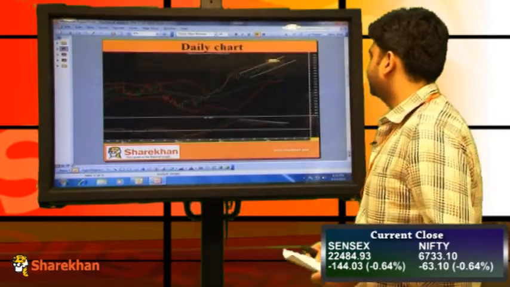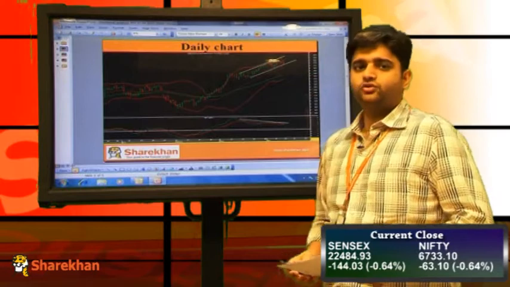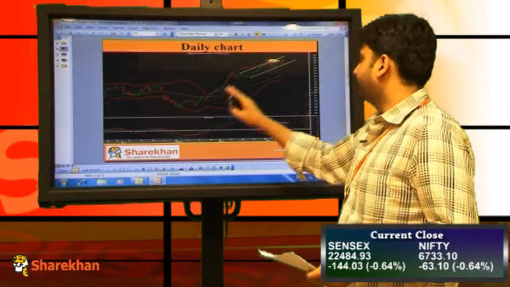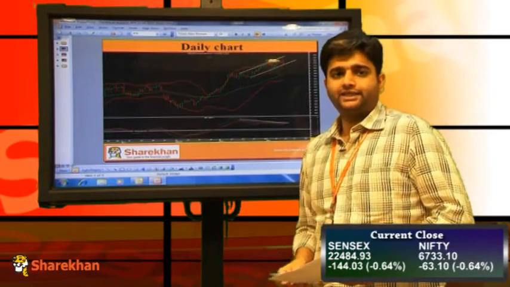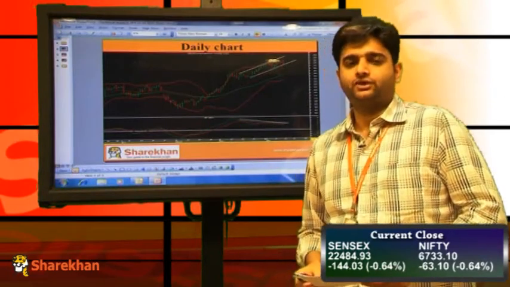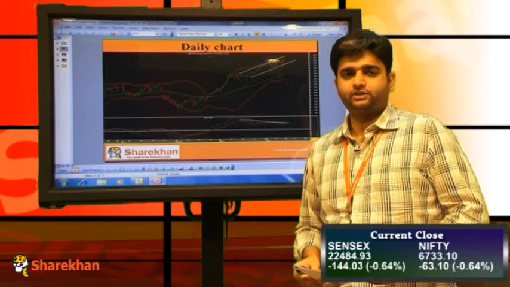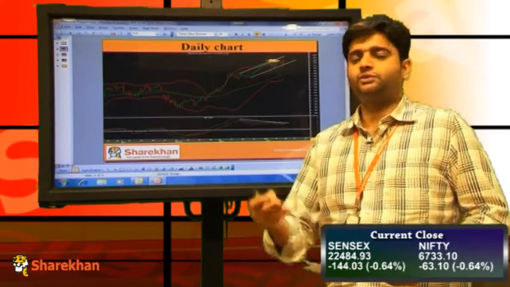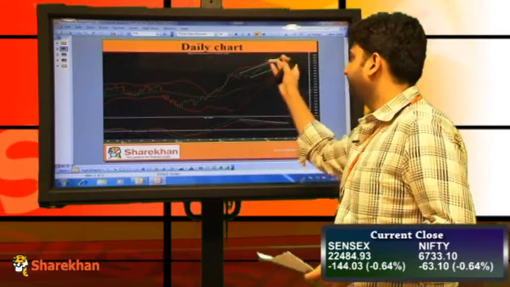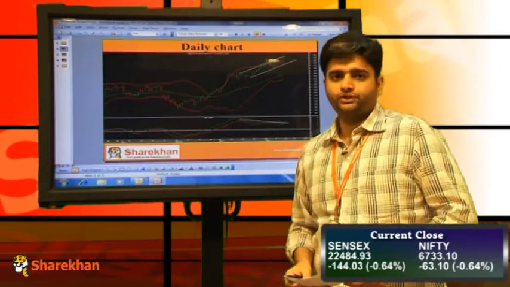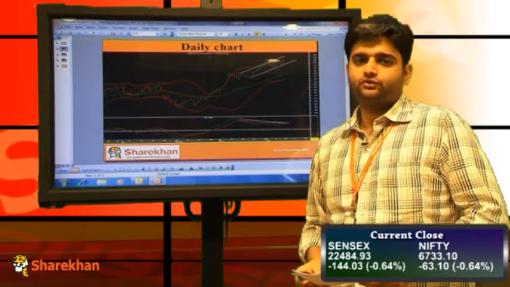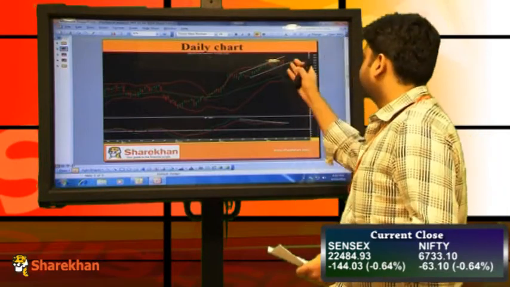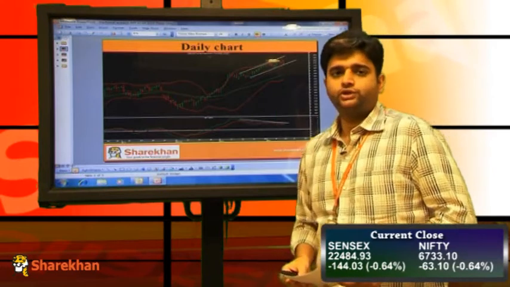On the daily charts, you can observe that the Nifty has closed in the negative today, and as per the Elliott wave principle, the 5-wave advance from the lows of 5933 up till the high of 6819 has been completed. And post a 5-wave advance, we generally see a retracement of the rise that has been going on from the lows of 5933, which was in early February this year, up till the high of 6820 on the upside.